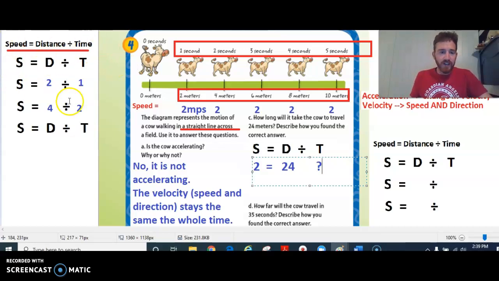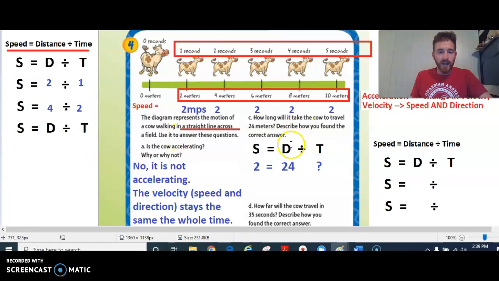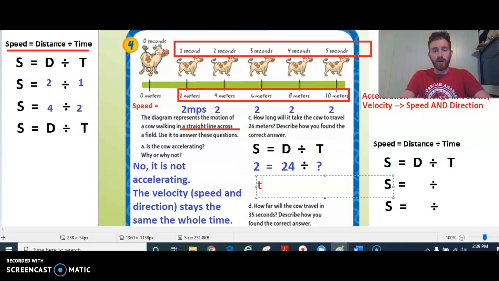Okay, so if we're doing it in this way, we just have to make the math work. We're going to also still do the dividing to find our answer here. We just need to make it work. So 24 divided by something equals 2. So let's think about that. What would my time have to be if that was the case? How can I make it equal 2? Again, we know what our speed is.